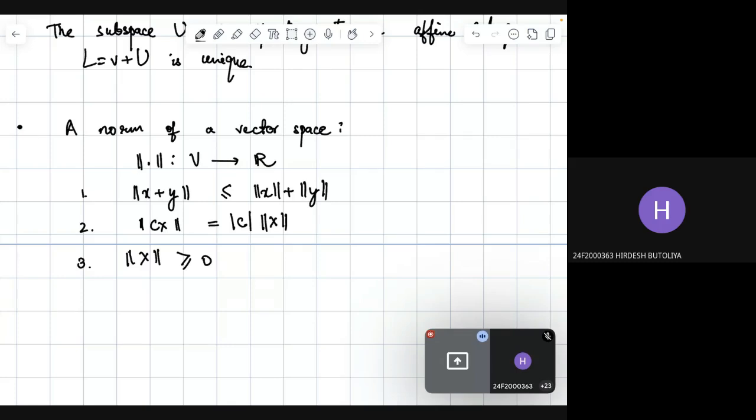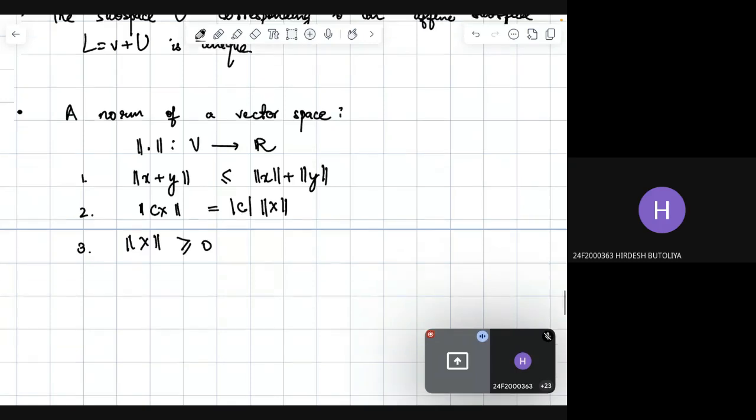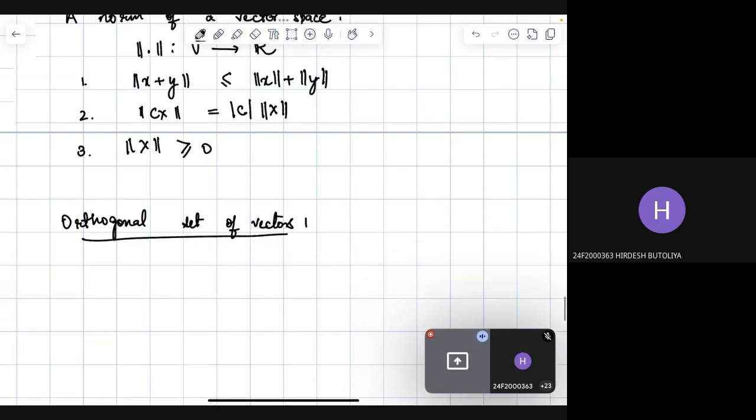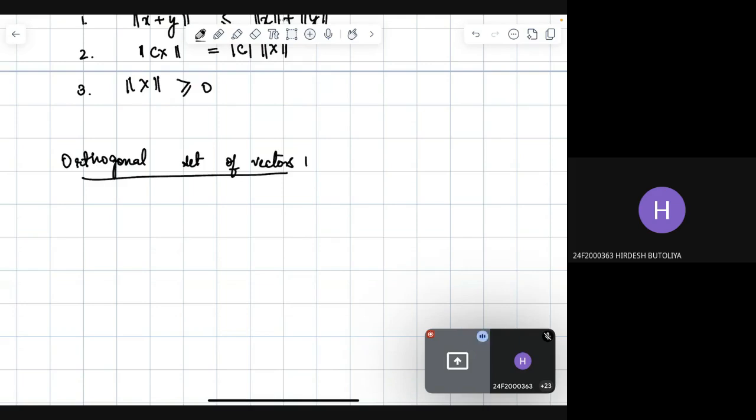So what is an orthogonal set of vectors? Two vectors are said to be orthogonal if their dot product is 0. Looking at when are two vectors orthogonal, right? So two vectors are orthogonal.